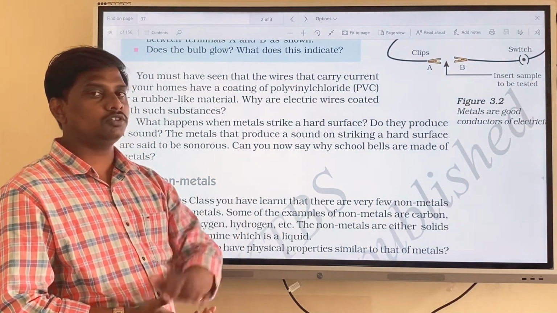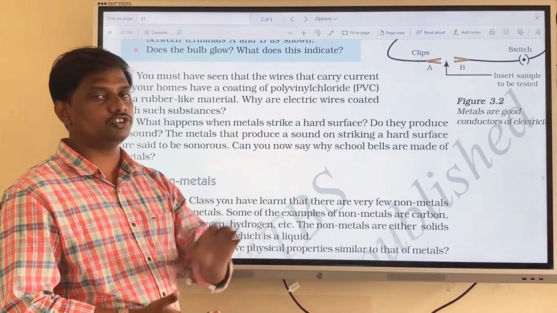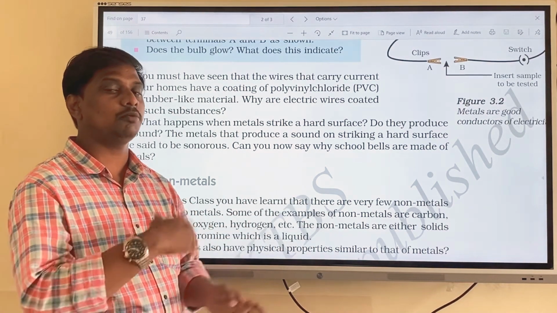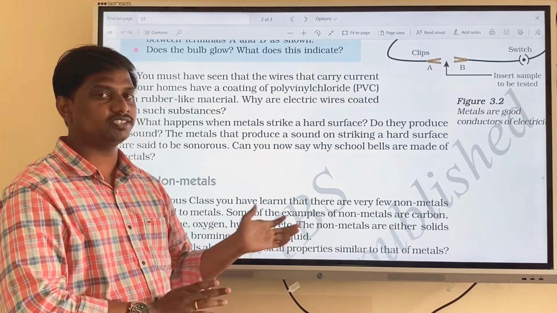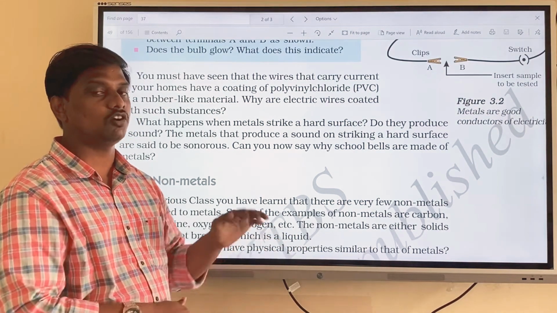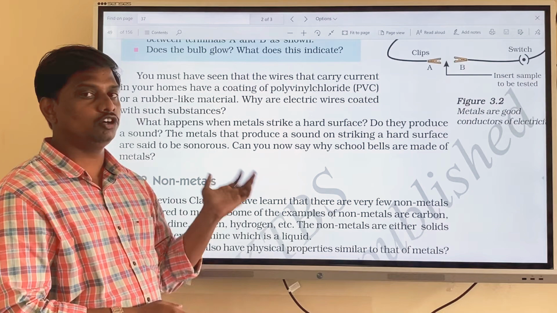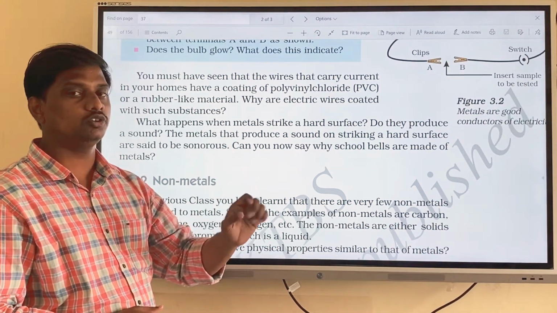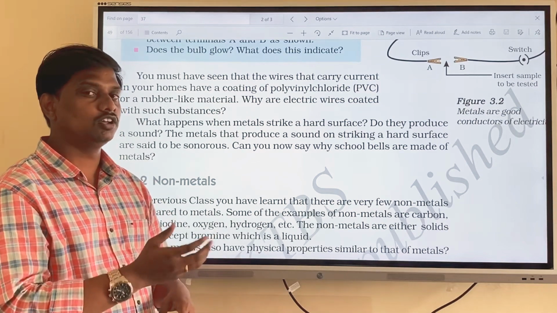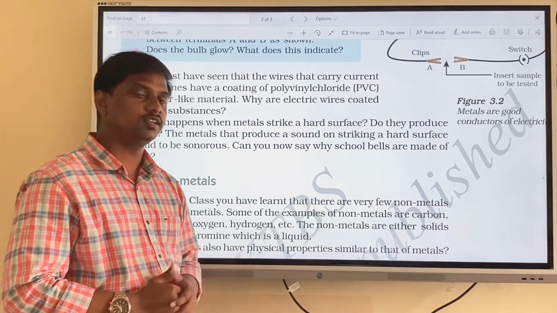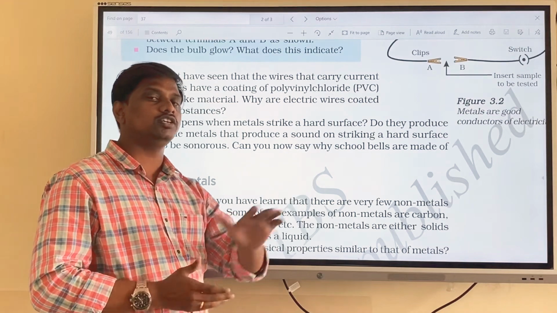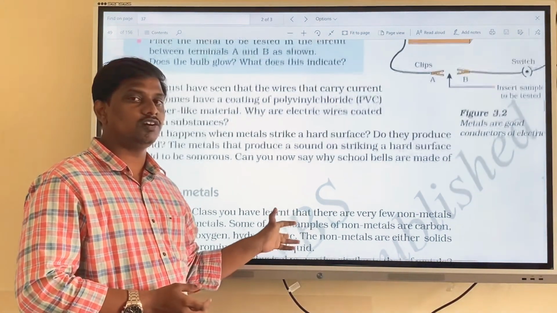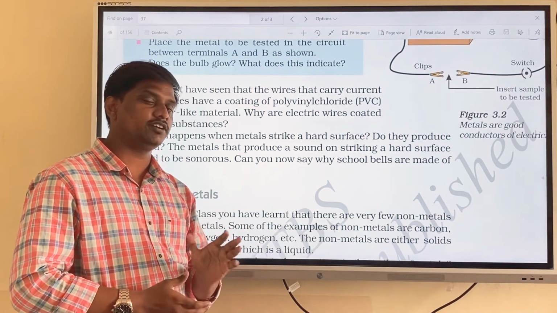The physical properties of non-metals are exactly the opposite of metals. Metals are lustrous in nature, but non-metals are non-lustrous. Metals are hard, non-metals are soft. Metals can be drawn into thin sheets, but non-metals cannot. Metals can be drawn into thin wires, but non-metals cannot. They are totally opposite to the physical properties of metals. Okay. So I think you have understood the physical properties of metals and non-metals.